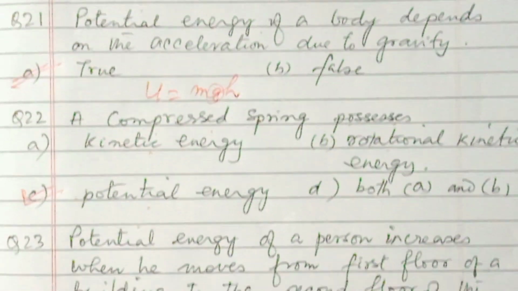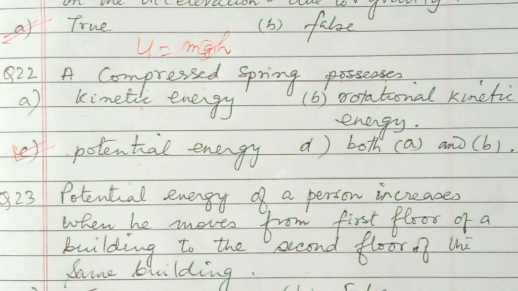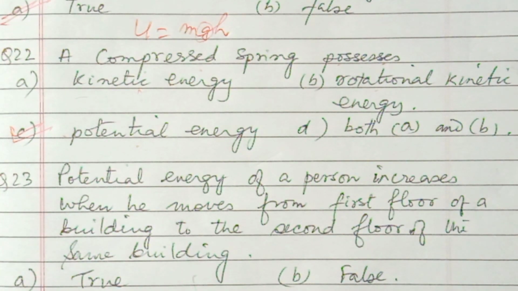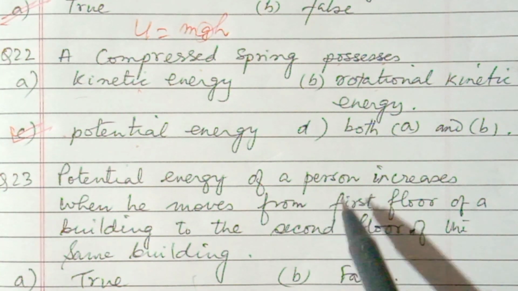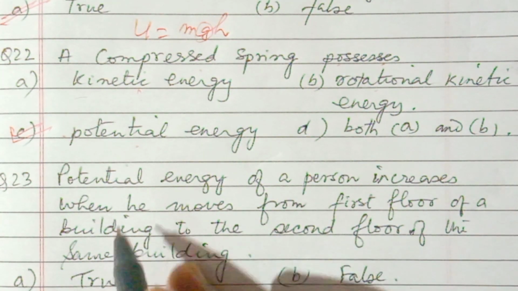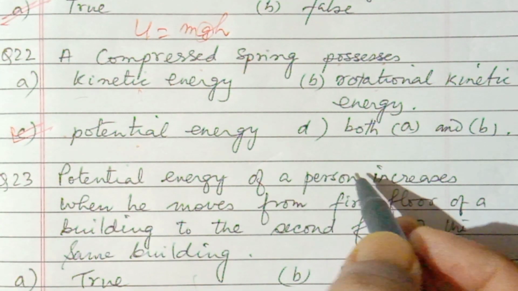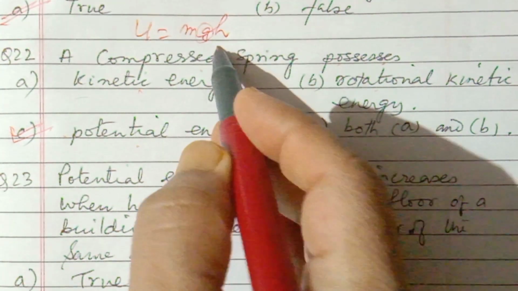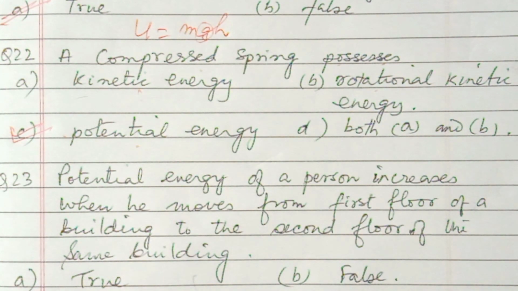Then next, number 23. Potential energy of a person increases when he moves from first floor of a building to the second floor of the same building. True or false? When he is going to the second floor from the first floor, that means he is increasing the height. So his potential energy, which is depending on height, increases. So this is true.